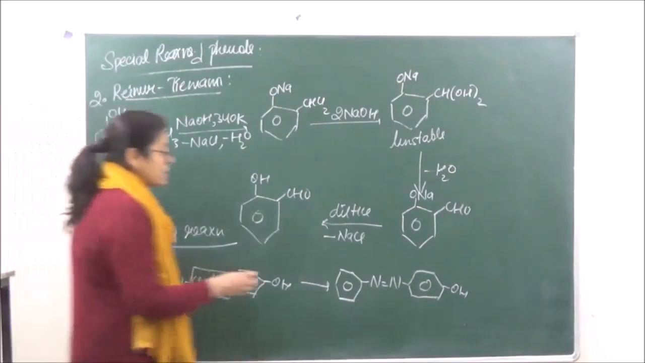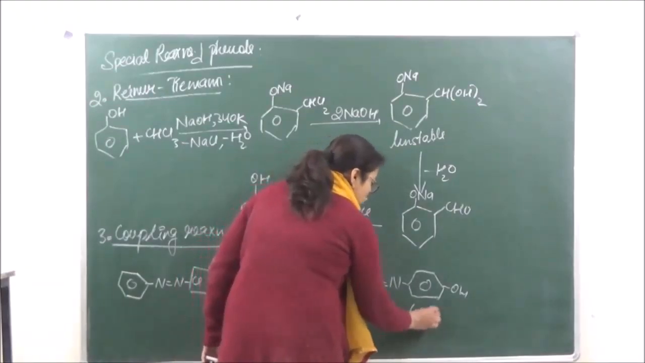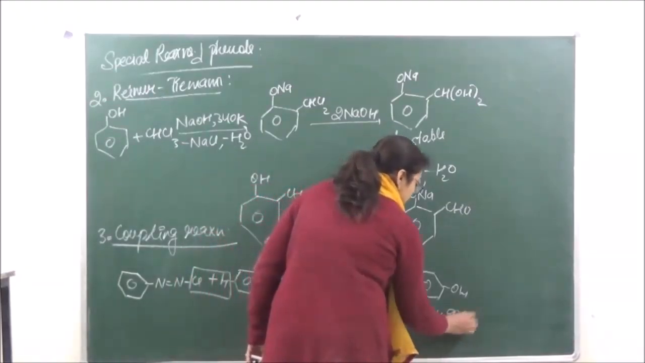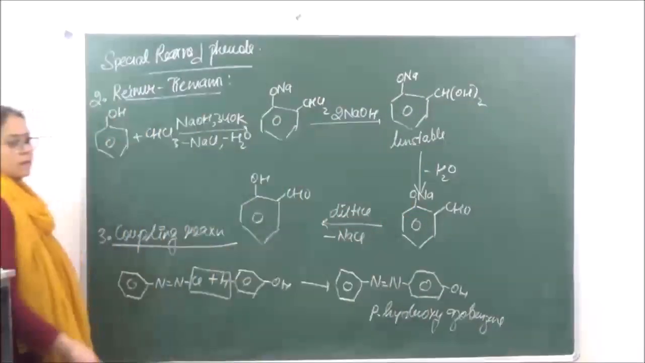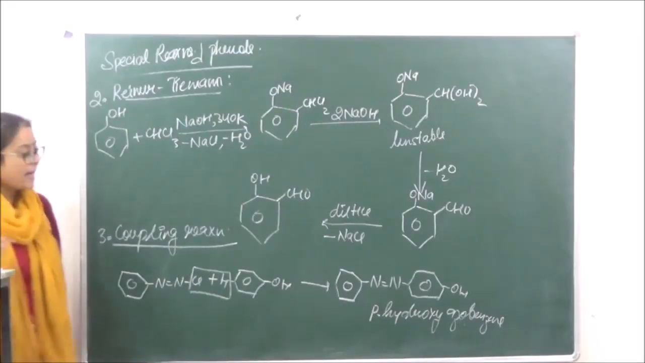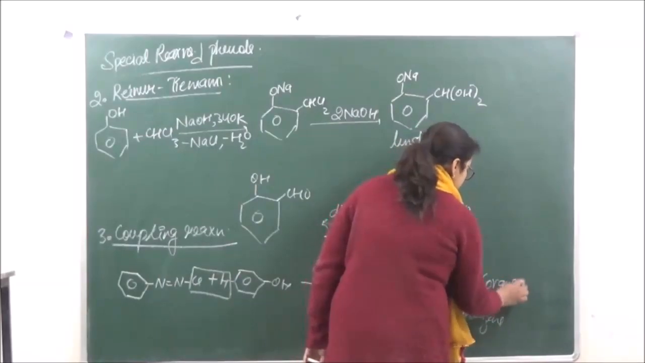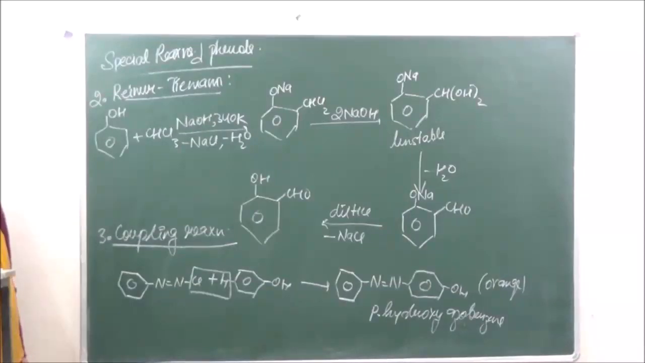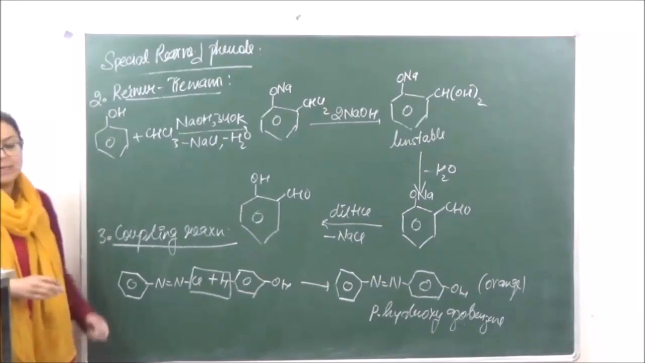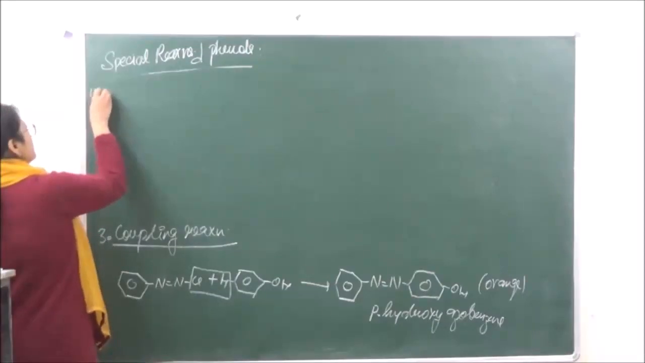Right? This is known as para-hydroxy azobenzene. So this para-hydroxy azobenzene which is formed over here is an orange colored dye. So this reaction is generally used for the preparation of colored dyes. Then the next reaction is the hydrogenation reaction, the fourth reaction.